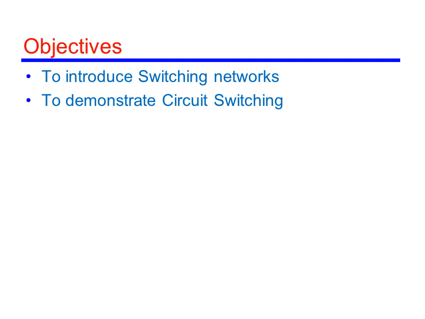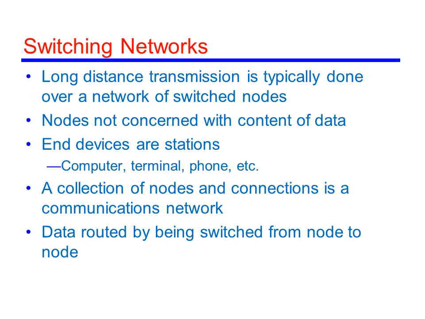The objectives of today's lecture are to introduce switching networks and to demonstrate circuit switching. Switching networks: for transmission of data beyond a local area, communication is typically achieved by transmitting data from source to destination through a network of intermediate switches. The switched network design is typically used to implement WAN as well as LAN.